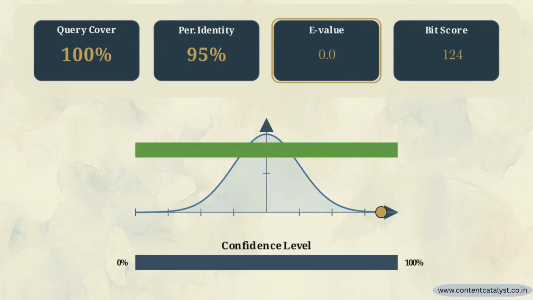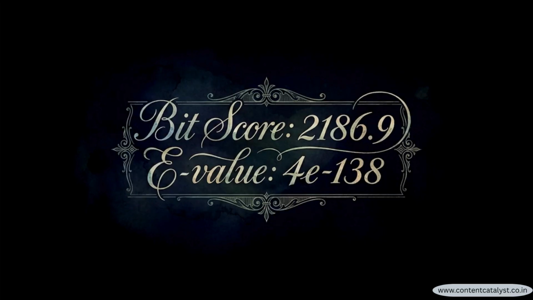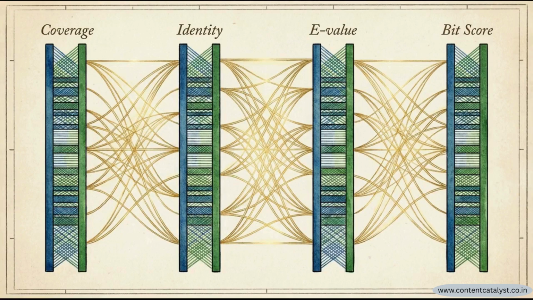An E-value approaching 0.0 represents virtually zero probability of a random coincidental match. However, a low E-value and a high bit score mean nothing in a vacuum. Isolating these numbers without contextualizing the physical coverage of the sequence is dangerous. True genetic homology is a synthesized statistical probability. Reading the entire dashboard holistically is mandatory.